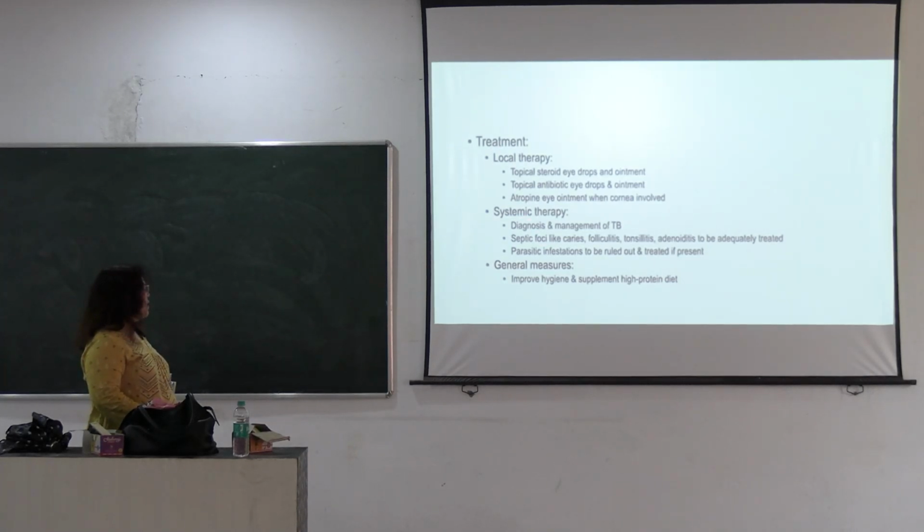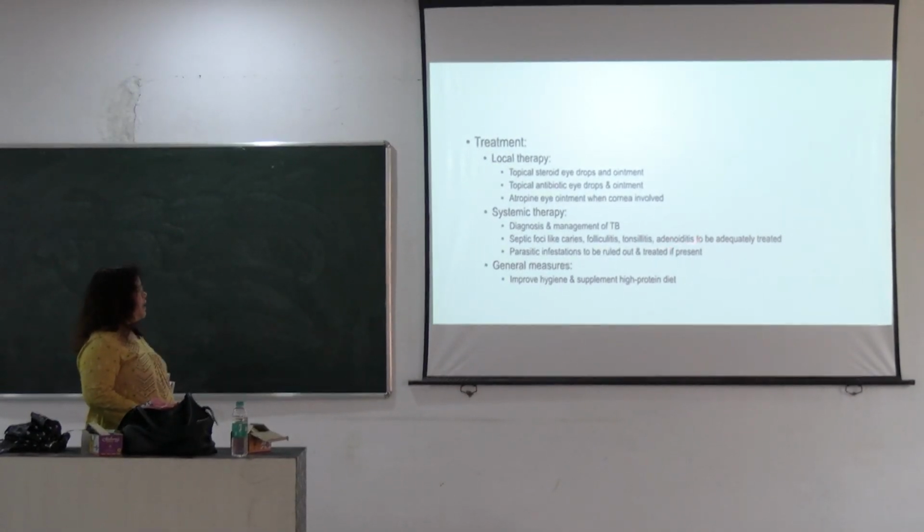Then systemic therapy. If the patient is suffering from TB, treat the cause, that is the tuberculosis, and if having septic foci like dental caries, folliculitis, tonsillitis, adenitis, these should be treated.